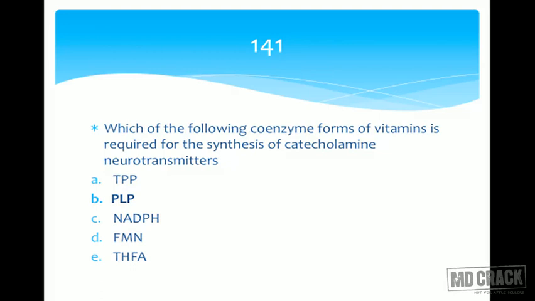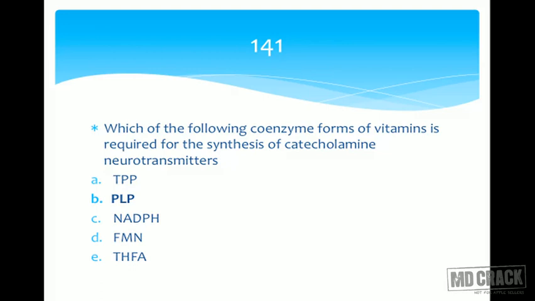Tyrosine is converted to tyramine, dopa is converted to dopamine, histidine is converted to histamine. All this formation requires pyridoxal phosphate where there is decarboxylation, and the ones which are formed are called biogenic amines. Now out of the biogenic amines, some of them are catecholamines. Catecholamines involve three: dopamine, adrenaline, noradrenaline. These three have a catechol nucleus and thereby they are called catecholamines.